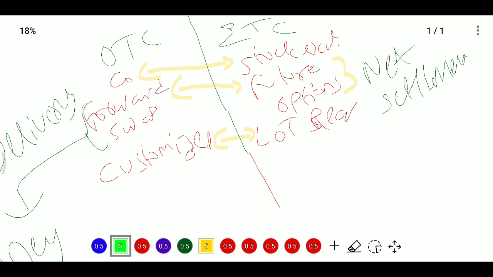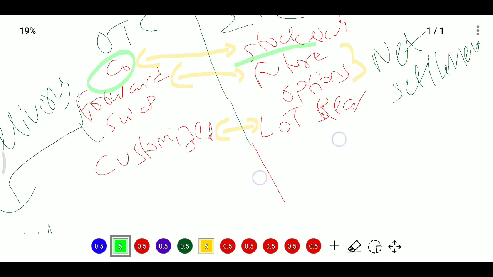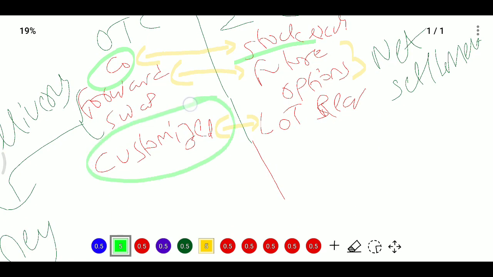Over the counter means no middle person will be there, only the company and the other party who are entering into the contract. And the terms in OTC are tailor-made, that means customized terms will exist in the contract. Whereas an exchange traded derivative is a standard contract.